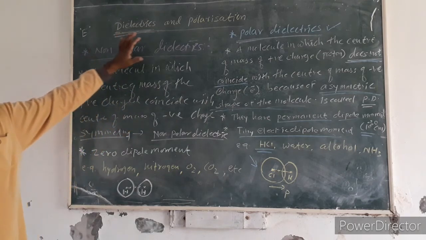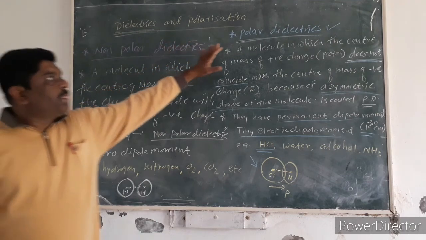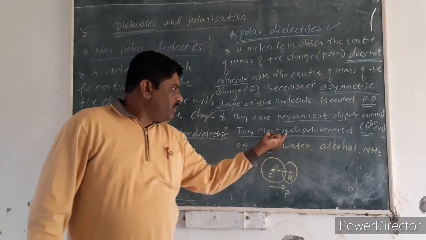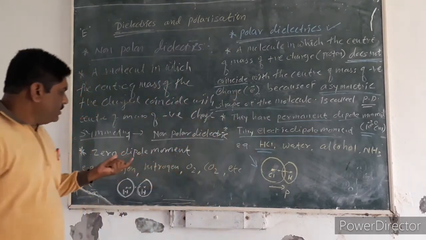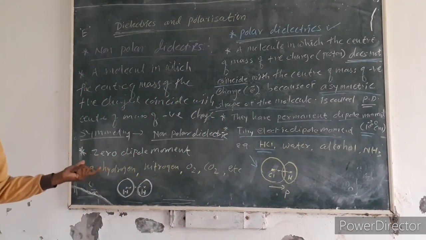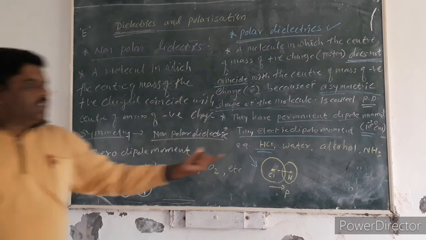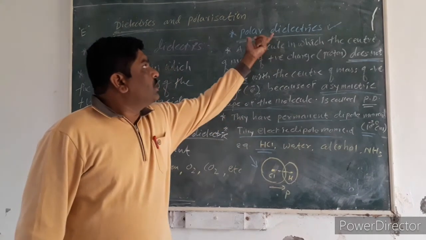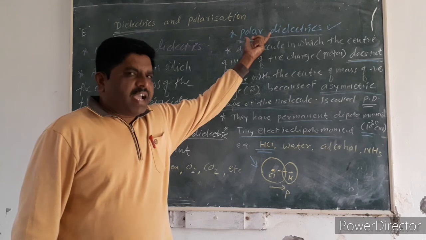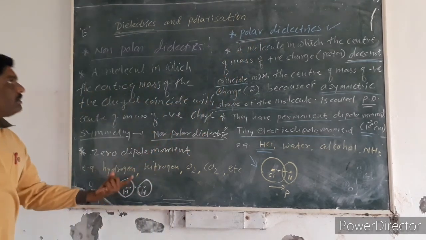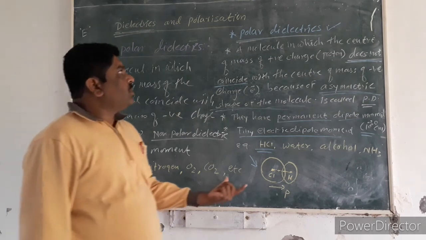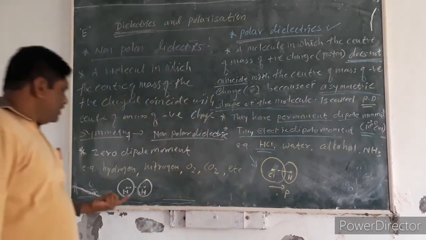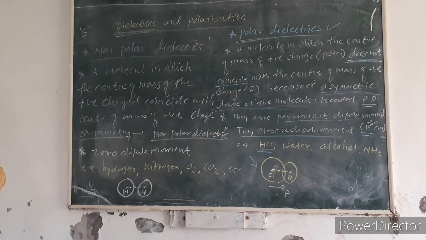In polar molecules there is a small, tiny dipole moment, but in non-polar molecules the dipole moment is zero. These are the examples and structures of polar dielectrics and non-polar dielectrics.